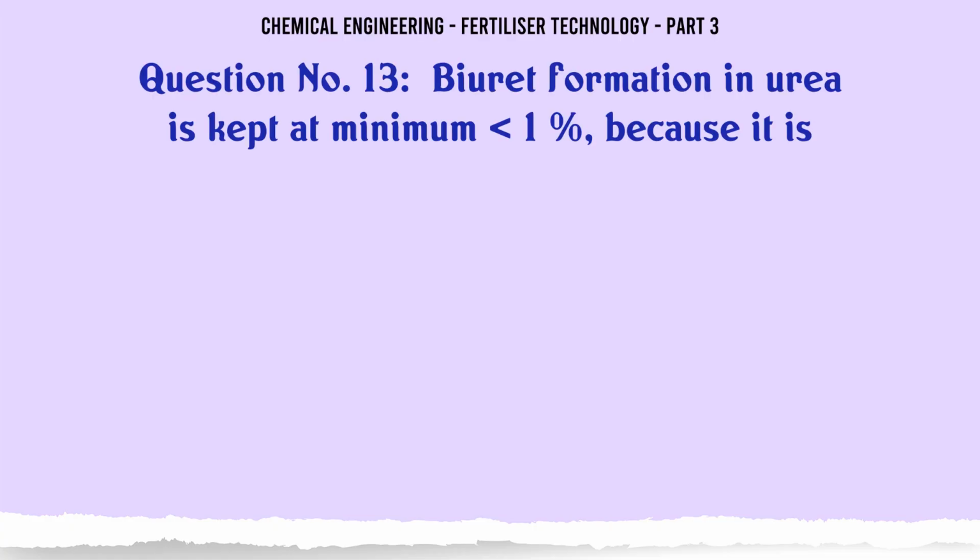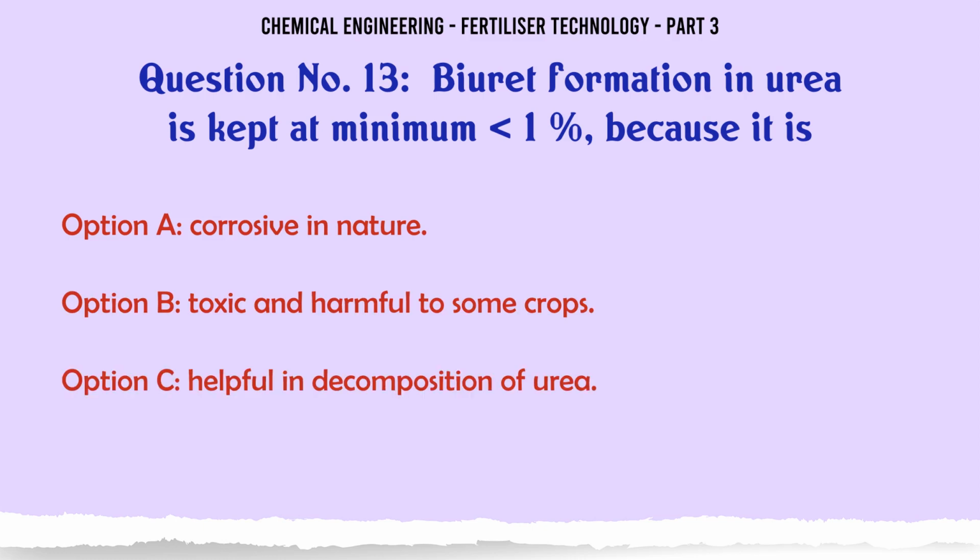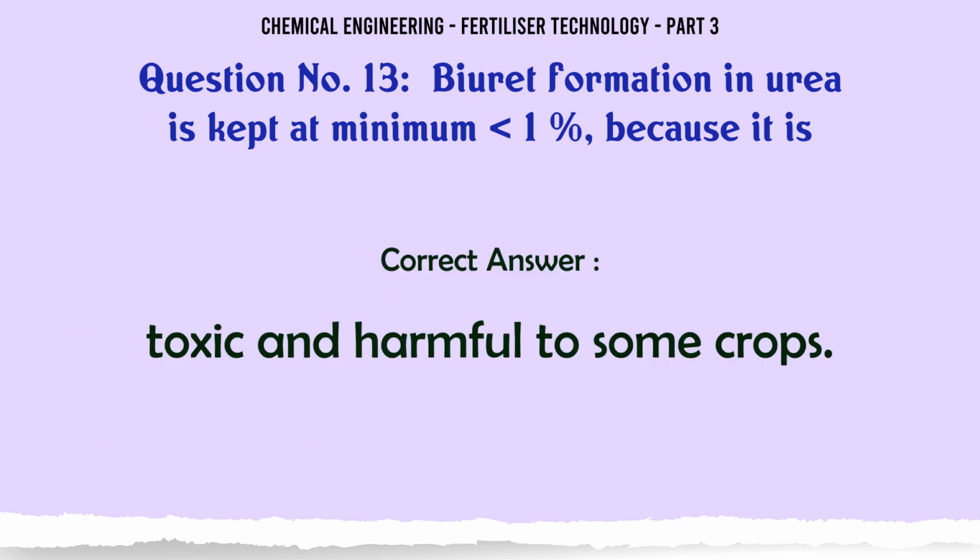Biuret formation in urea is kept at minimum because it is A. corrosive in nature, B. toxic and harmful to some crops, C. helpful in decomposition of urea, D. explosive in nature. The correct answer is toxic and harmful to some crops.